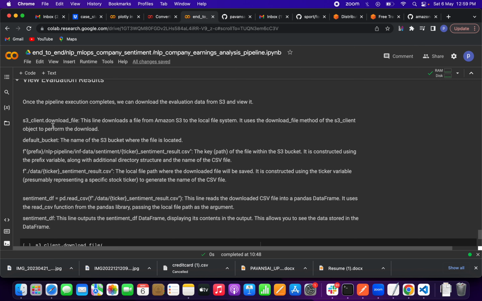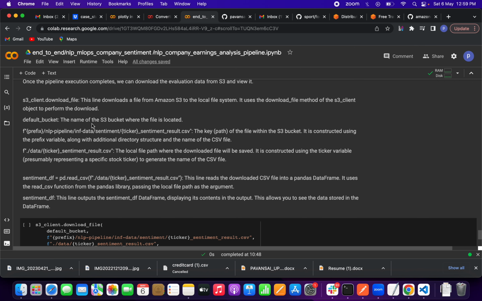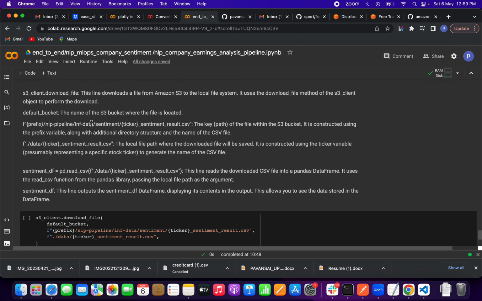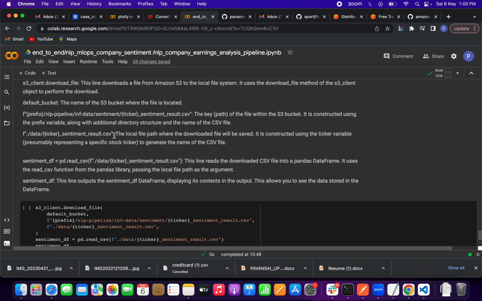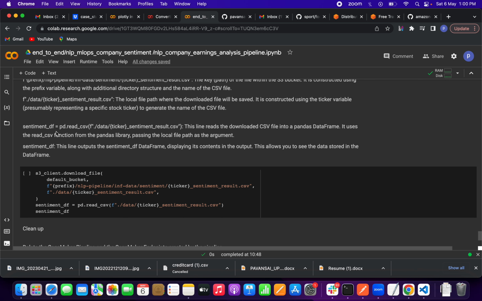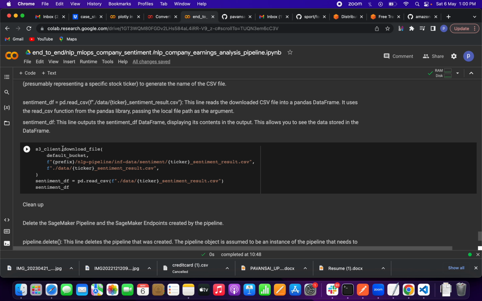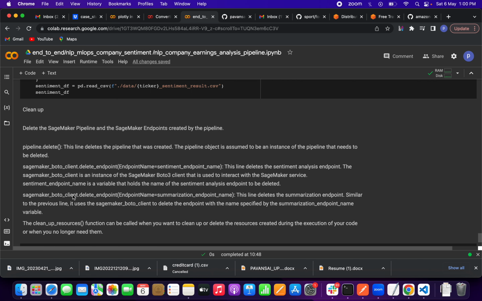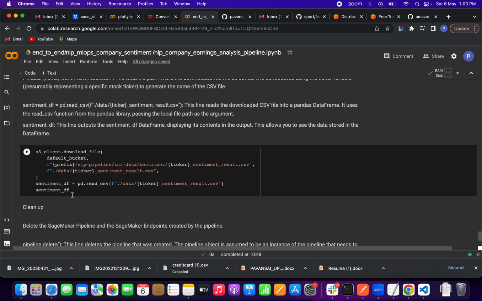That's why we are using s3_client.download_file. It will download the file from the bucket where the file is located, and this is the path of the file within the S3 bucket. It is constructed using the prefix variable. And this is the local file path where the downloaded file will be saved. So this line downloads the CSV file into pandas. For downloading, we have to specify which bucket and where it is located, all those things. Up to here the pipeline is deployed and all those things are completed, friends.